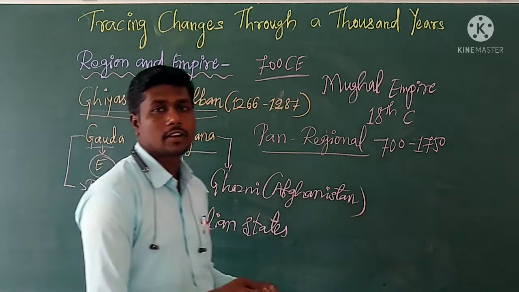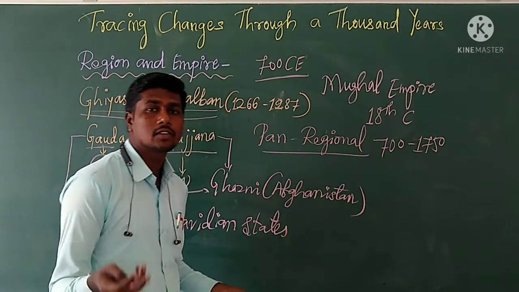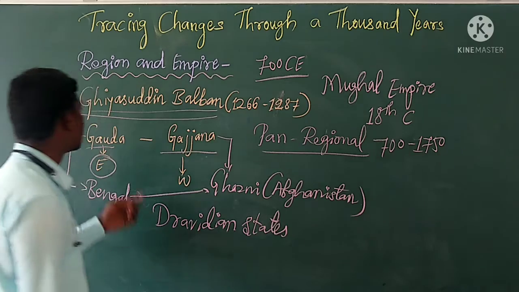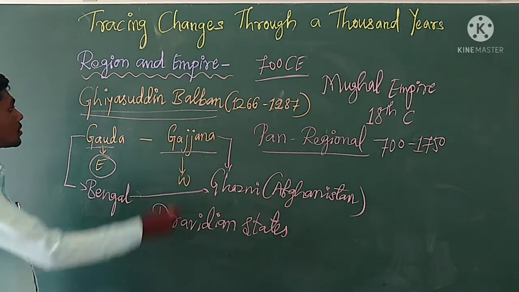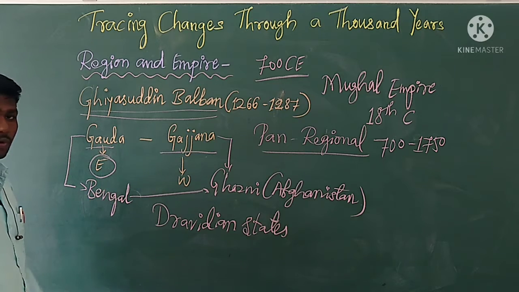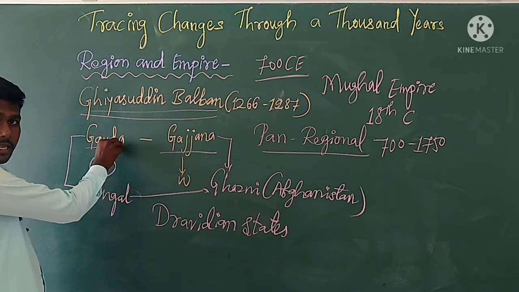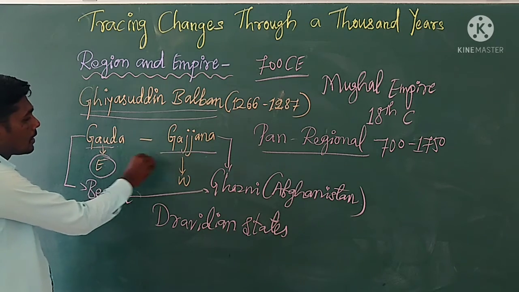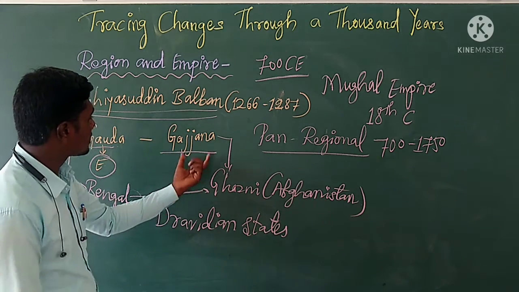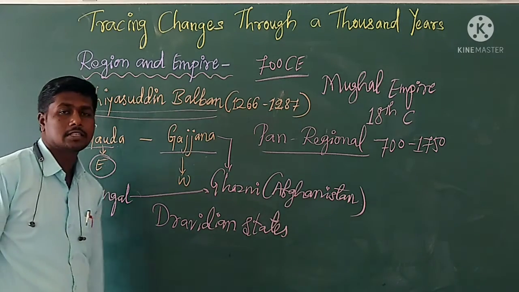Different dynasties and empires ruled large areas of the Indian subcontinent. Just one example: we took the Delhi Sultanate's famous ruler Ghiyasuddin Balban. His rule extended from Bengal in the east to Ghazni in the west, and even included Dravidian states.